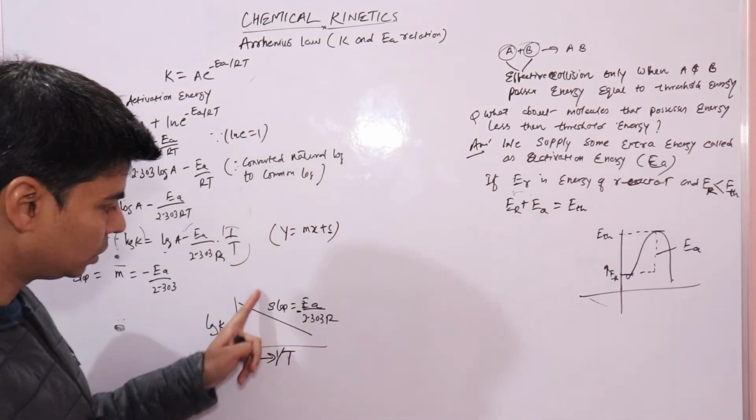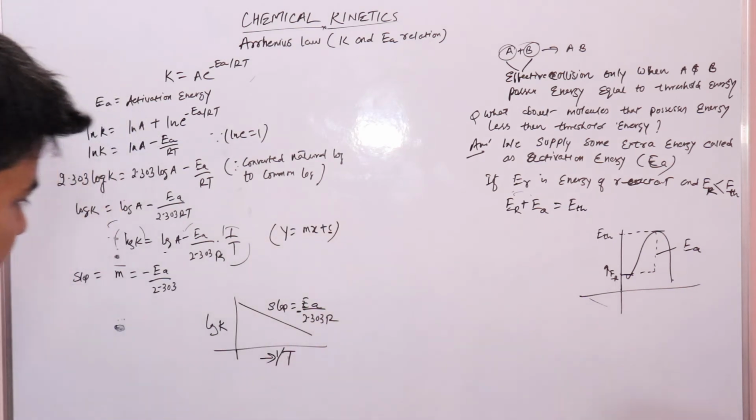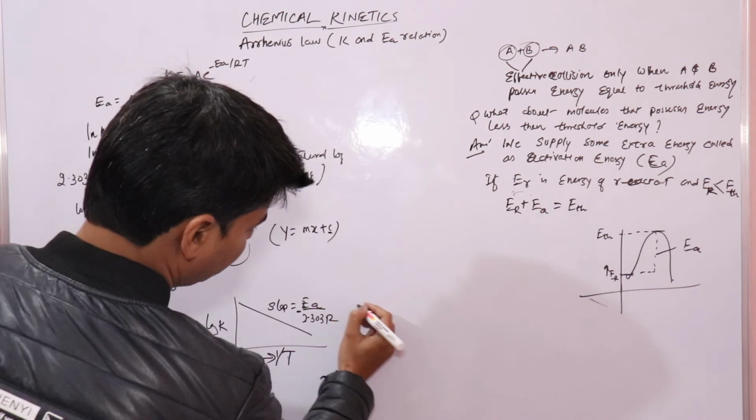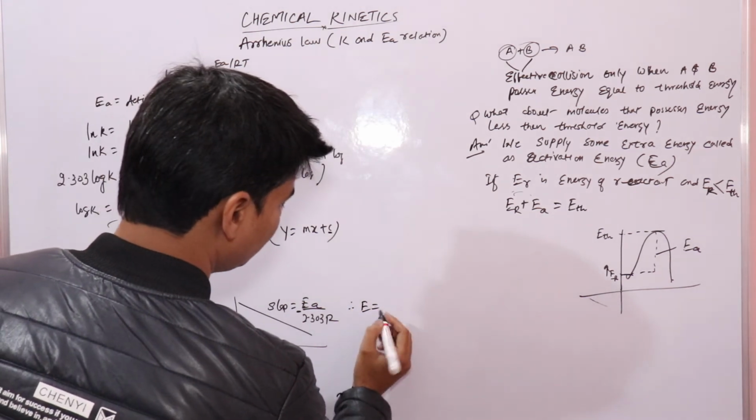So if you know the slope of the line, then you can calculate the activation energy, which is Ea.